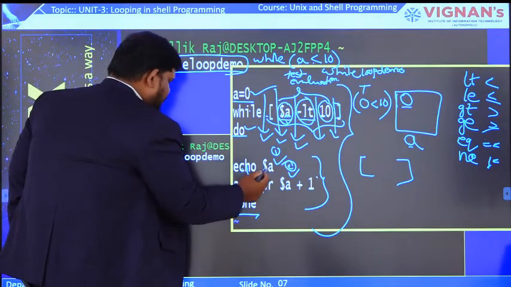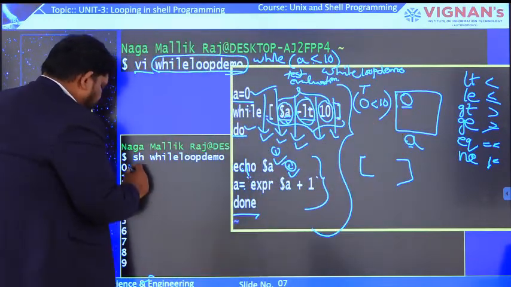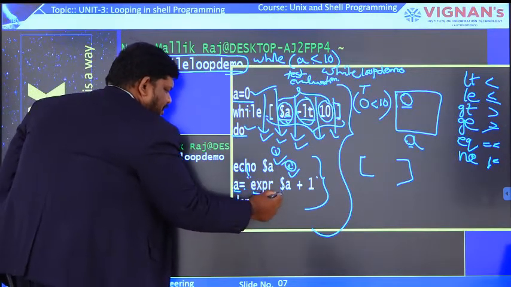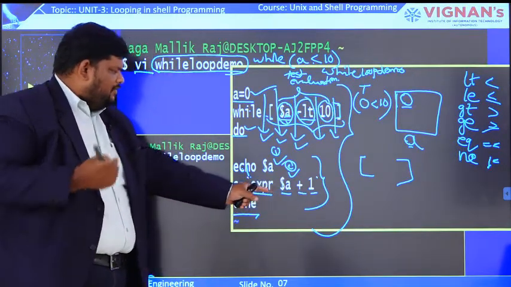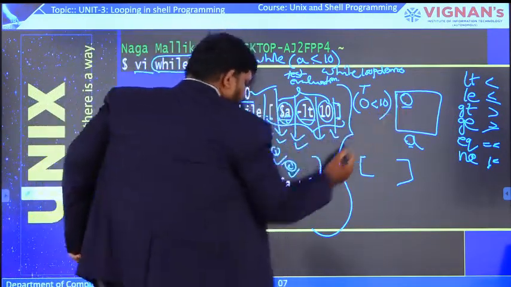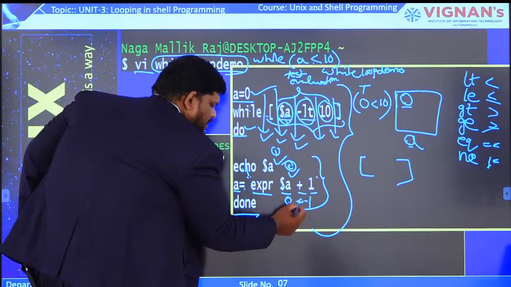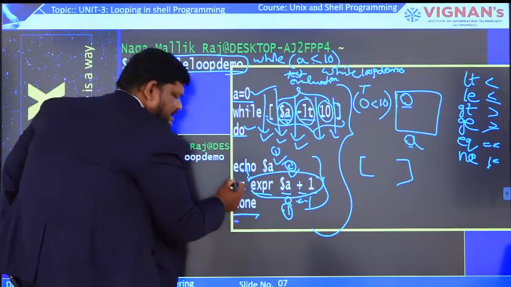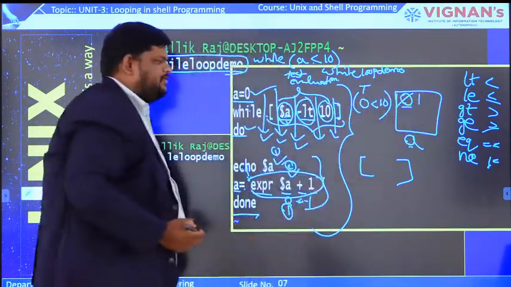The first statement is echo $A. What is the present value of A? 0. That's why if you observe the output, the value 0 is present. Next we write A is equal to EXPR $A plus 1, nothing but expression. What does this expression indicate? We are adding one to the present value of A. A's present value is 0, so $A is 0 plus 1, which is 1. After execution of this entire thing, the answer is 1. Now 1 is assigned to A, so the old value is replaced with the new value. The present value of A is 1.